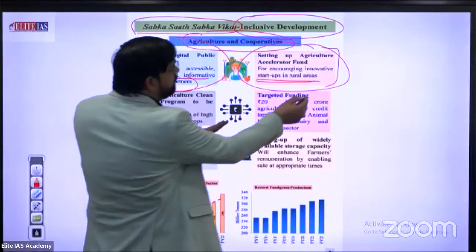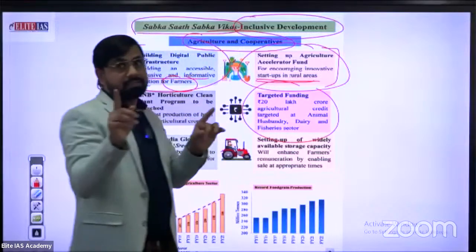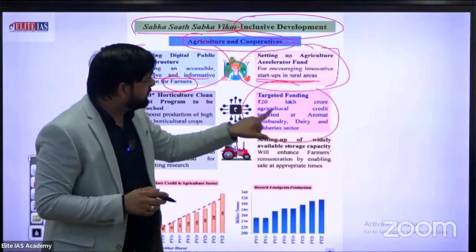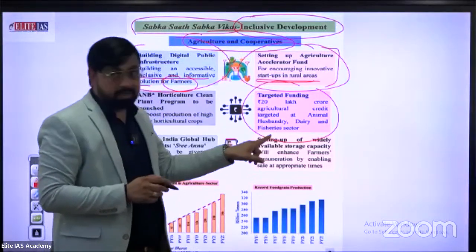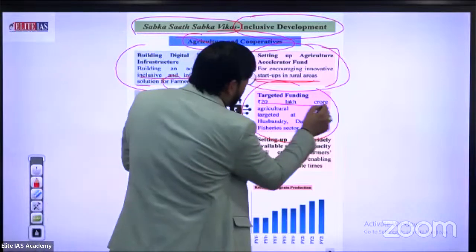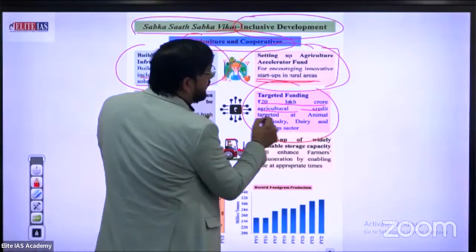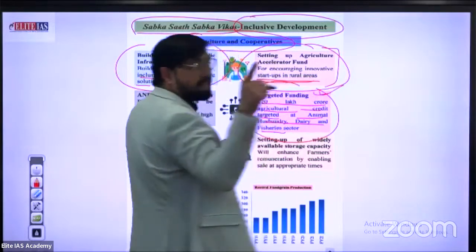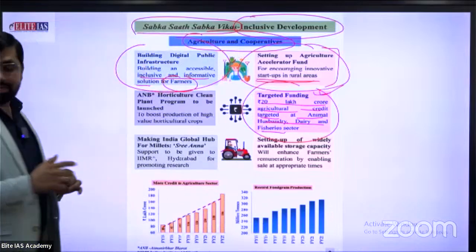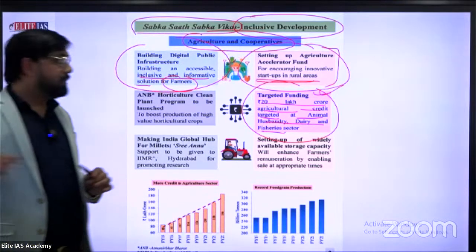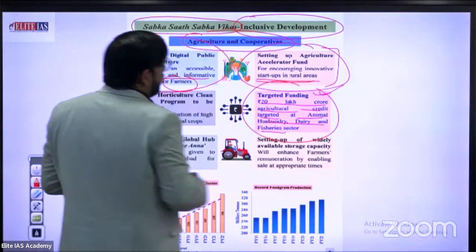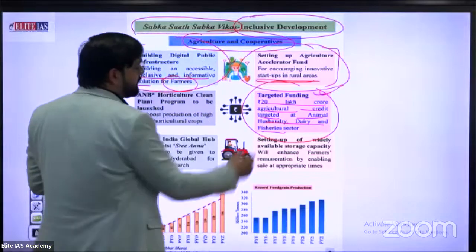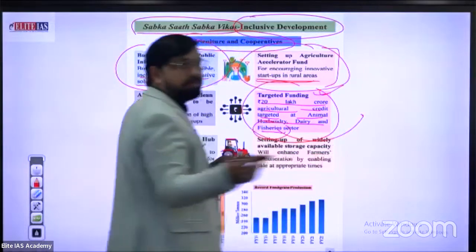Third one, targeted funding. Approximately how much is the target? Please don't forget this. How much? 20 lakh crore agriculture credit targeted at animal husbandry, dairy and fisheries sector. 20 lakh crore. What's the great thing? According to the condition, I think this is a sufficient fund for animal husbandry, dairy and fisheries sector. Fisheries sector, do you know about the fisheries sector? Talking about fish. Okay.